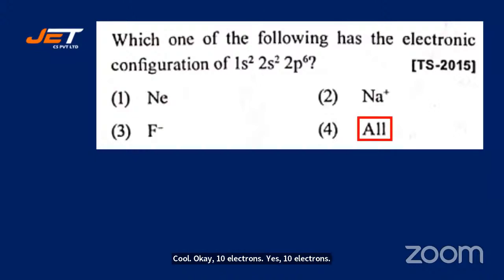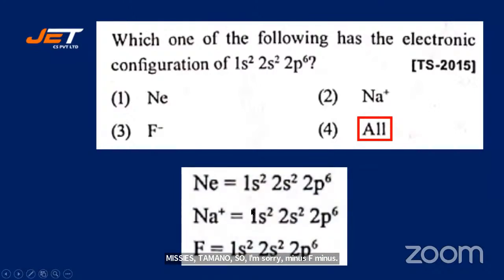Chetan says 4. Pavana says 4. Good. Good. Excellent. Pranavi also said 4. Vaishali said 4. Many of you said 4 as well. But at first go, ఒకసారి చూడంగానే నియాన్ అనిపిస్తుంది, కానీ ఇది మిస్ చేస్తాం మనం. సోడియం ప్లస్ అండ్ ఫ్లోరిన్ మైనస్, F minus. All right, let's go for the next one. Here is the electronic configuration of all three.